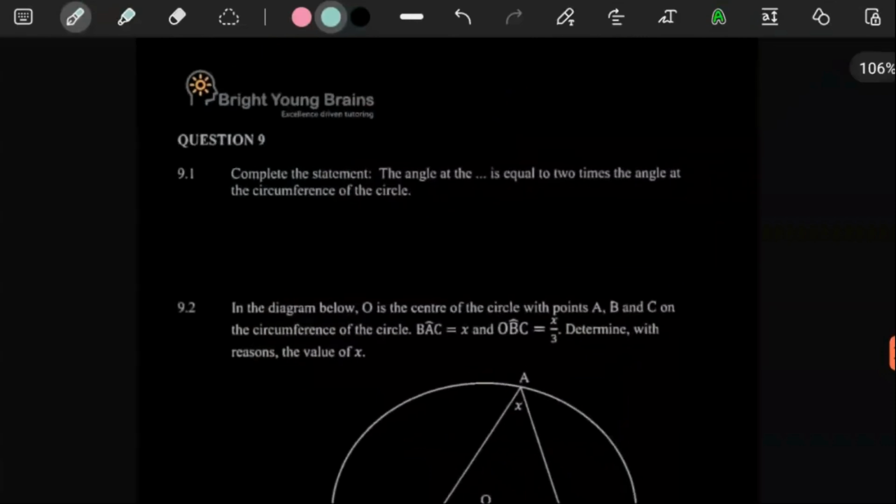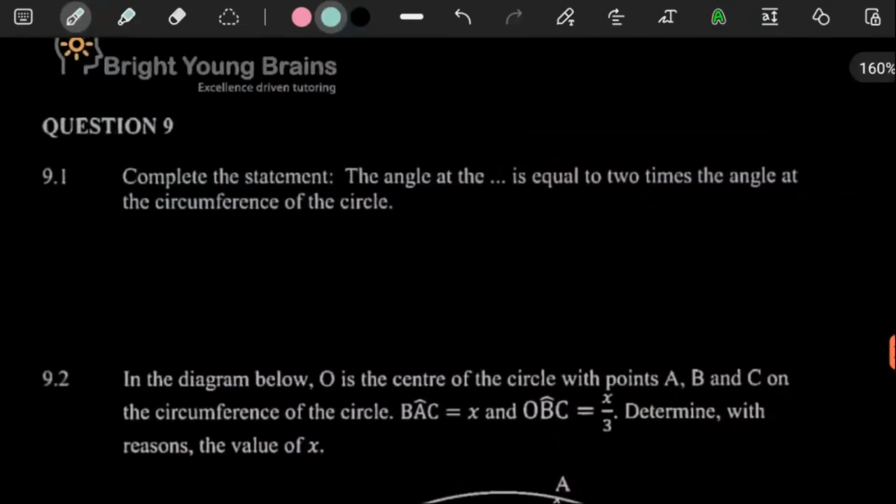Question 9. This one is looking quite interesting. It says, complete the statement: the angle at the center is equal to 2 times the angle at the circumference of the circle. The reason why I already said center here is because I had already seen this whole 2 times angle. The statement says anytime you have an angle at the center of the circle, it will always be 2 times the angle at the circumference.